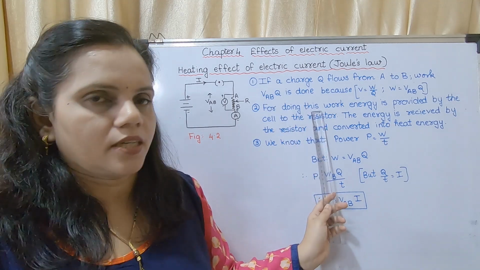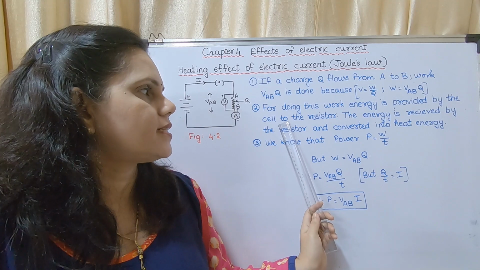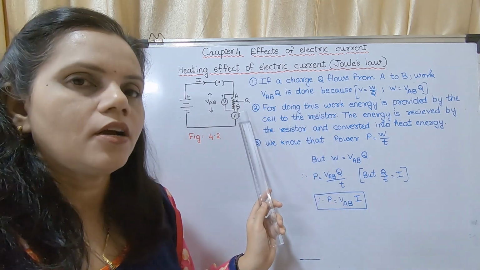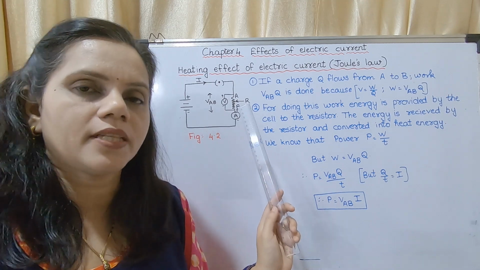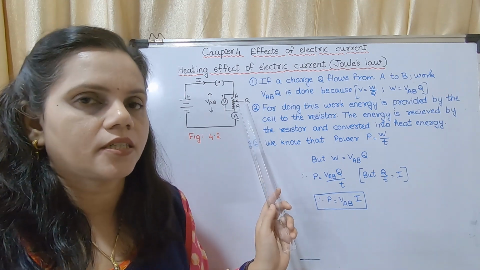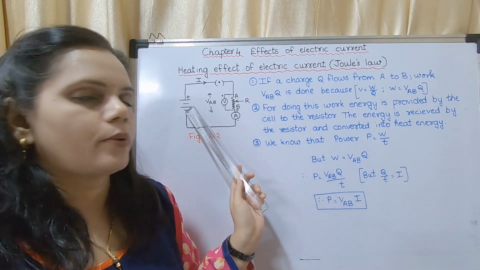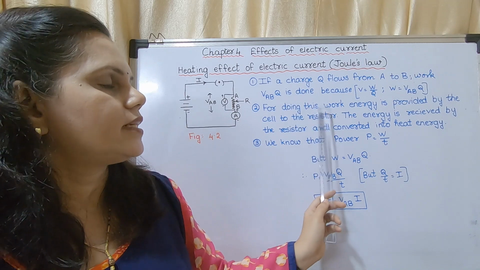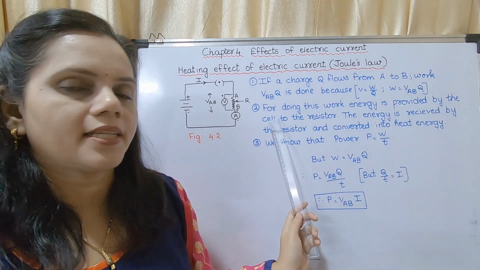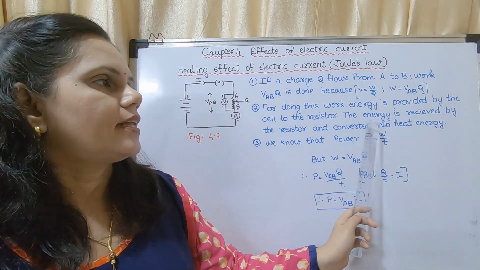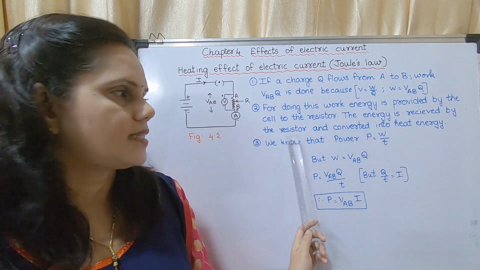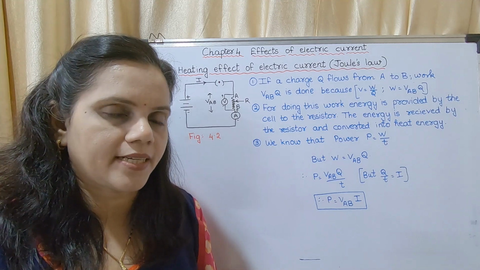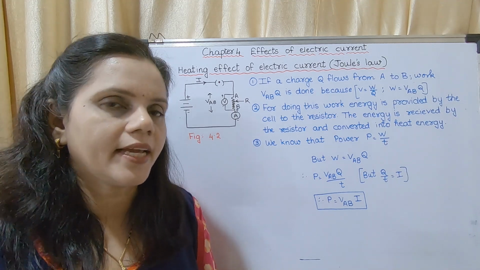For doing this work, energy is provided by the cell to the resistor. So the current has to pass through this resistor. For that work to be done, energy is provided by this cell. The energy is received by the resistor and converted into heat energy.